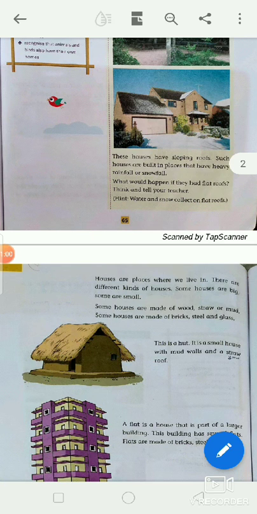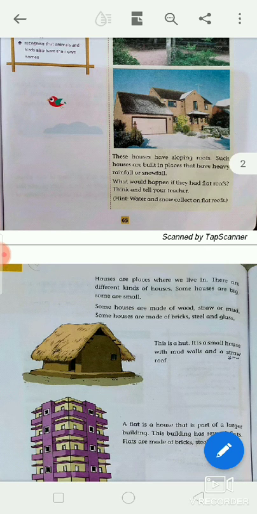Everyone needs a shelter to live in, so we need a house to live in. First of all, do you know why you need a house? You need a house to protect us from heat, rain, cold and thieves. In this chapter you are going to know about different kinds of houses.